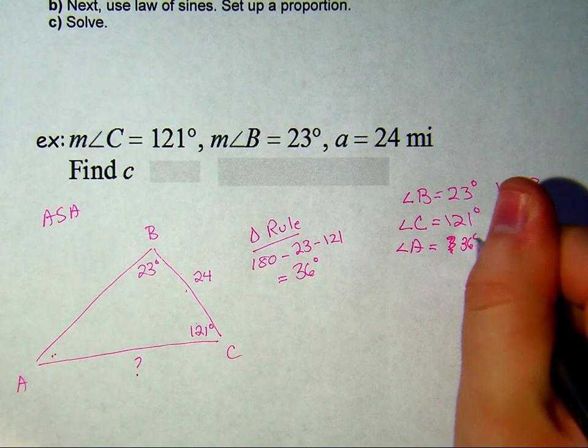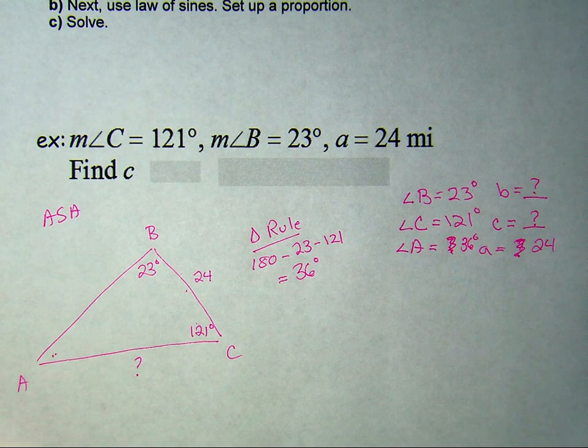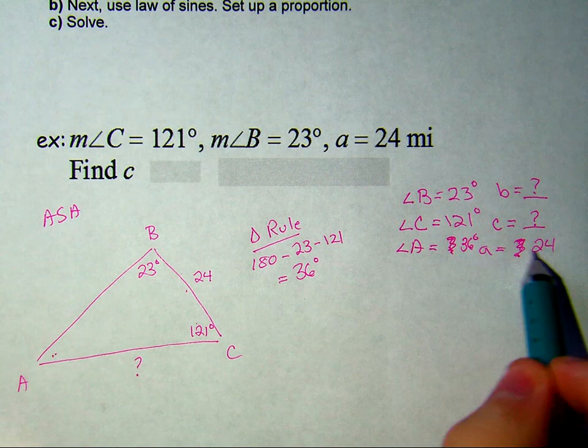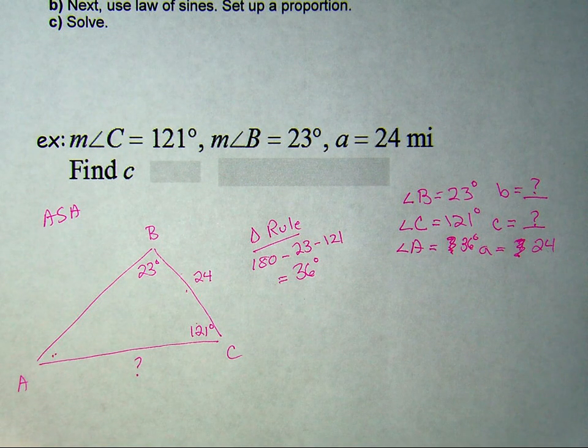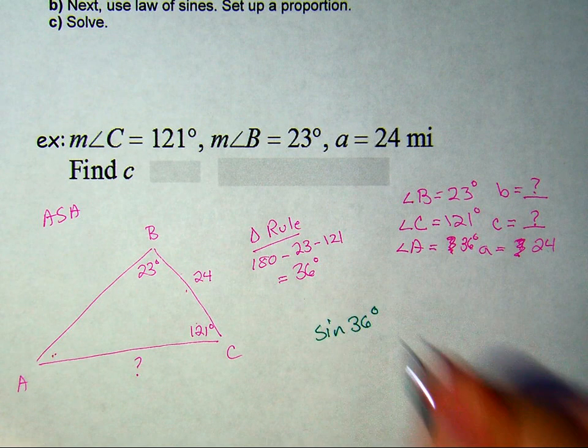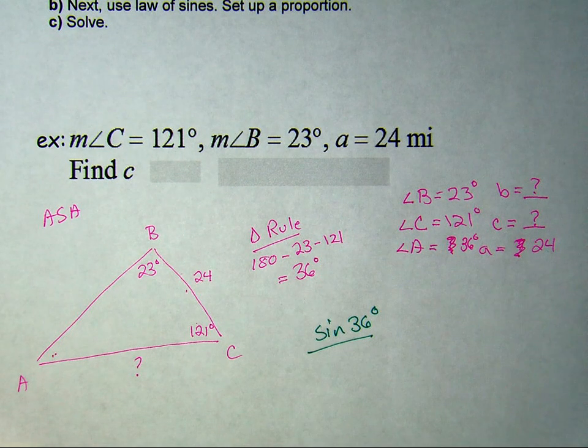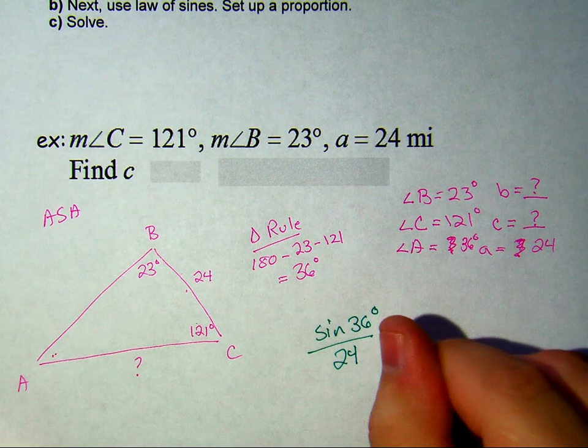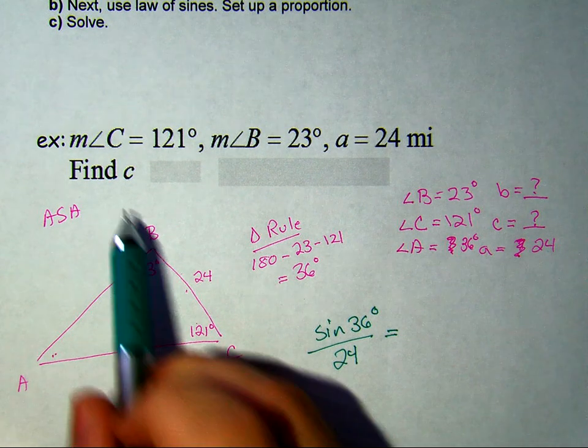Now we have a corresponding pair. We can set up our law of sines. So sine of 36 degrees, which is angle A, divided by its corresponding side, 24, equals... Which one do they want us to find? They want us to find C. So we're going to focus on that pair.